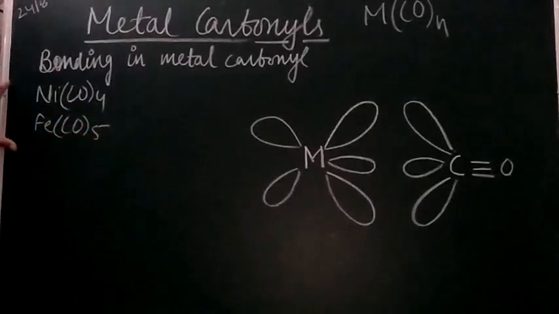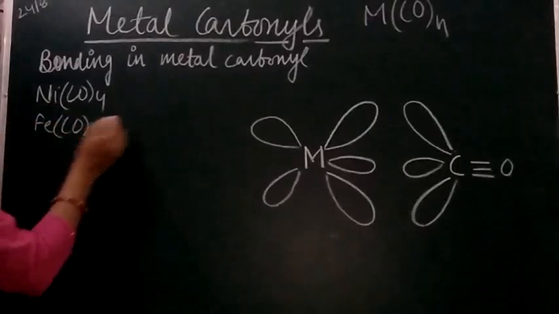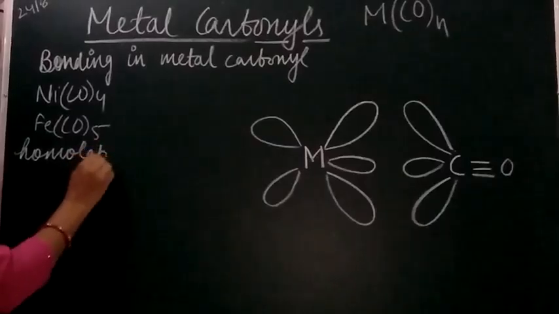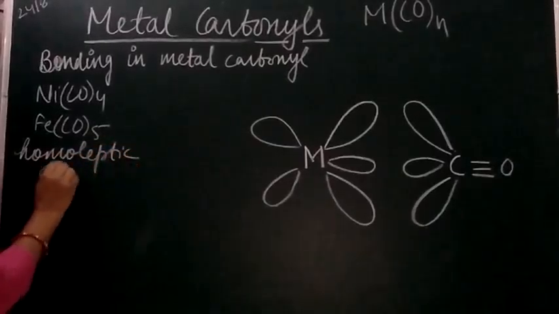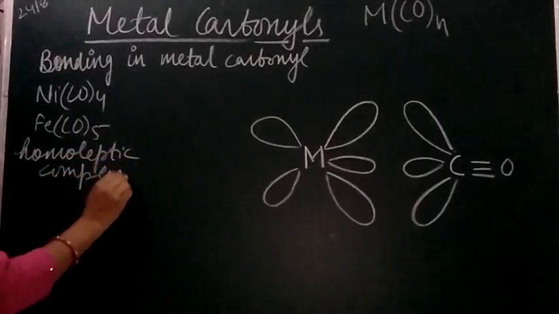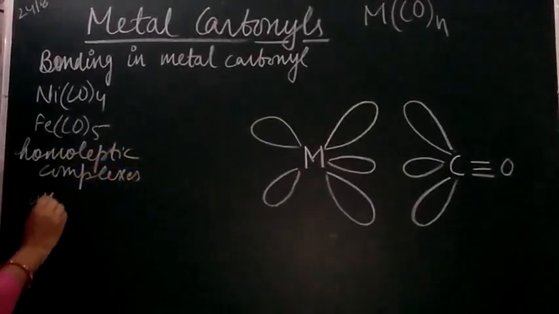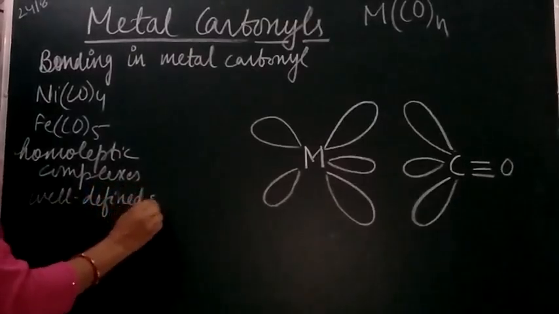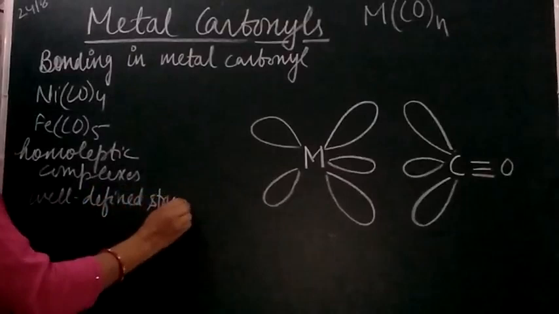Now student, in these complexes the nickel and iron will be in the zero oxidation state, and they are homoleptic complexes. They have well defined structures, right student?